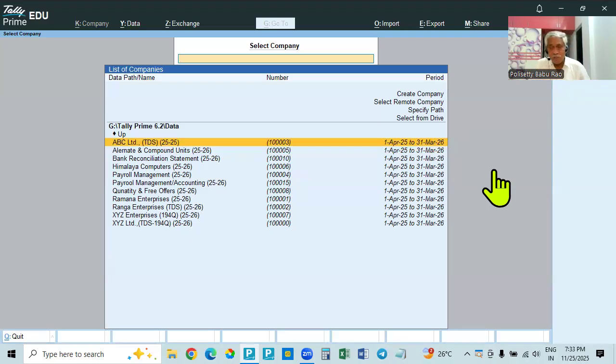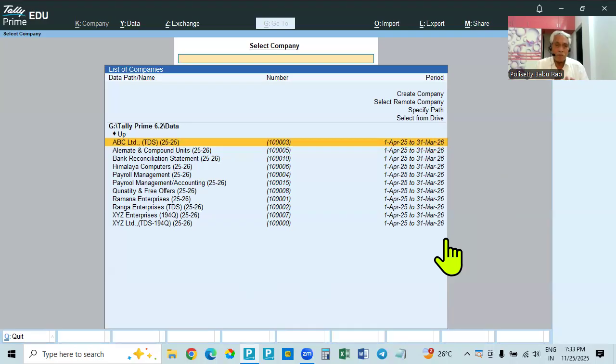Otherwise, first you open a group company and then create the member companies. In such a case, we have to go to the group company again and go to the alter button. In the alter button, we have to add the member companies in the group company. So first of all, we'll take the easy method. First we create member companies, then the group company will be created and these companies will be added.